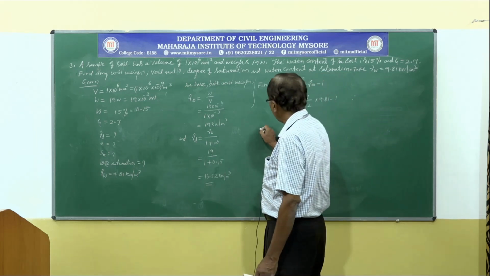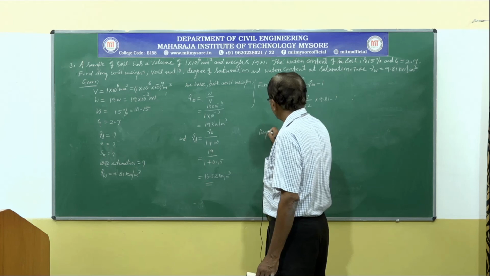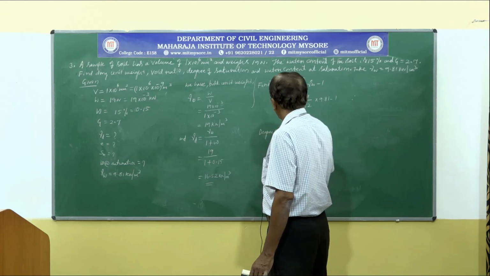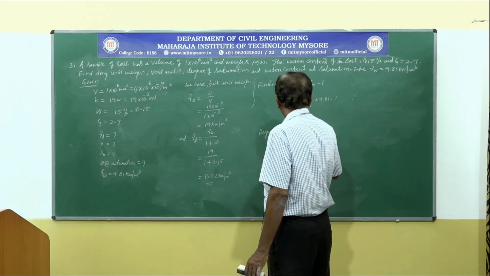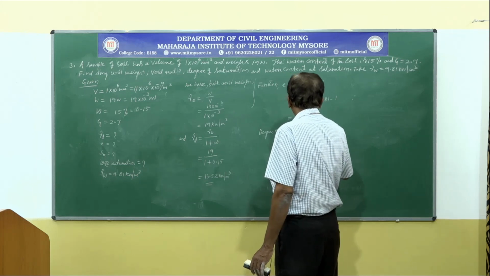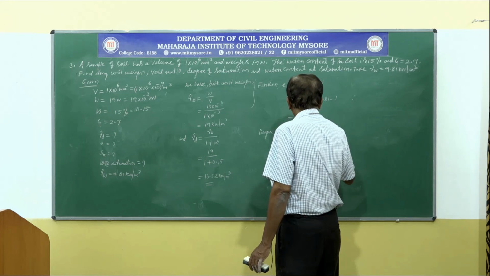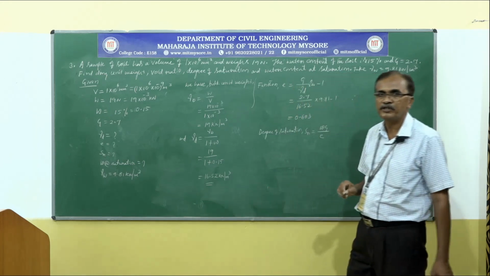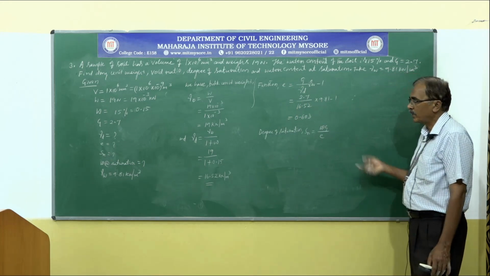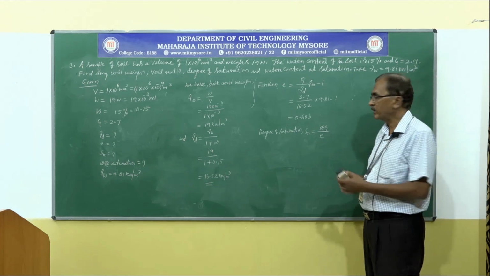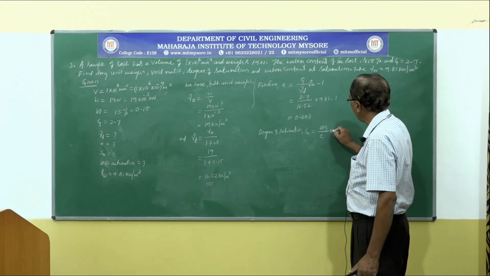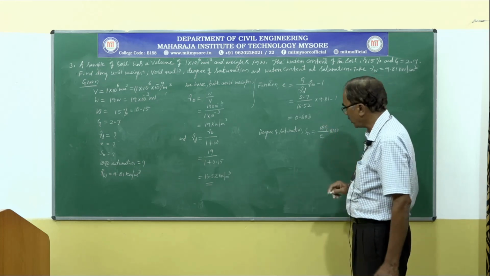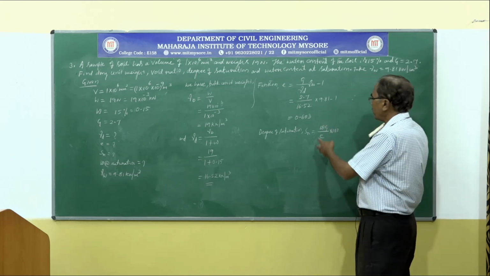Next, asked to calculate degree of saturation. So next, degree of saturation SR is equal to WG divided by E. We can again directly write the expression. So we have the relationship WG is equal to SR into E. Therefore, SR is equal to WG divided by E multiplied by 100, because we are going to express degree of saturation in percentage.